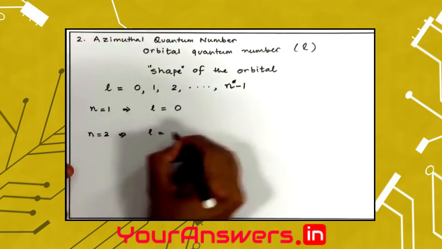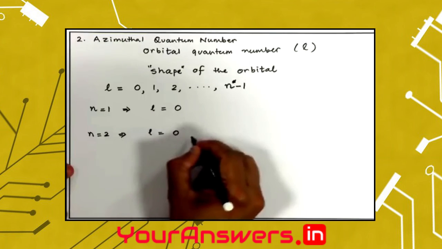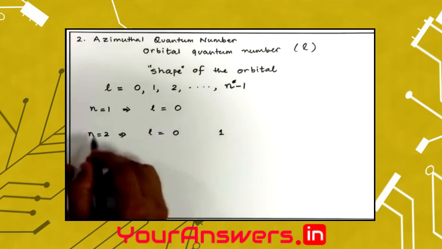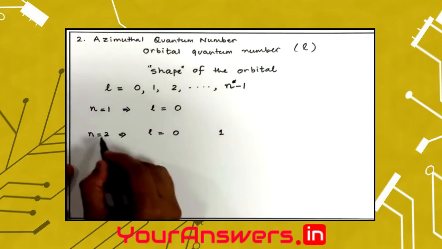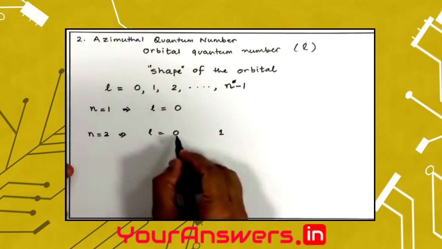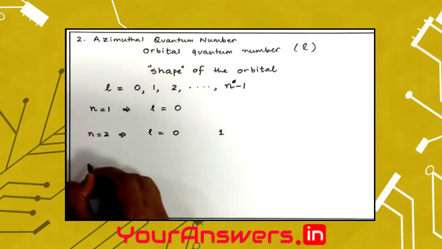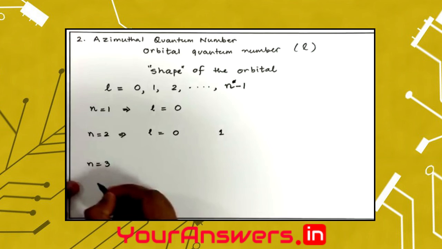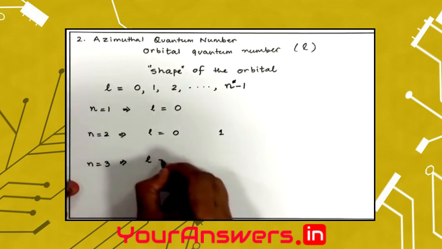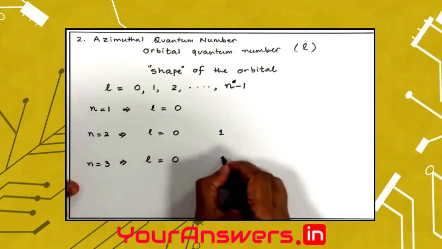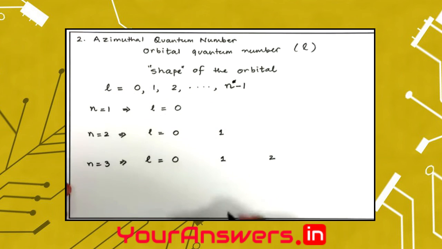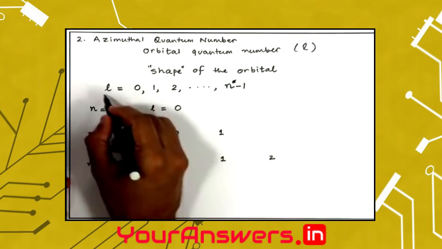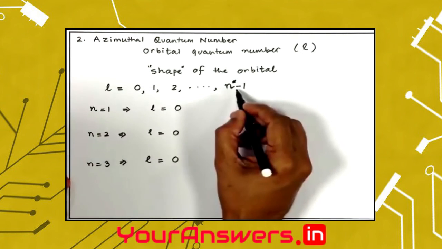L can be 0 or 1, because it goes from 0 to n minus 1, and since n is 2, L can be 0 or 1. If n is 3, L can be 0 or 1 or 2, and so on. So the values of L can be from 0 to n minus 1.